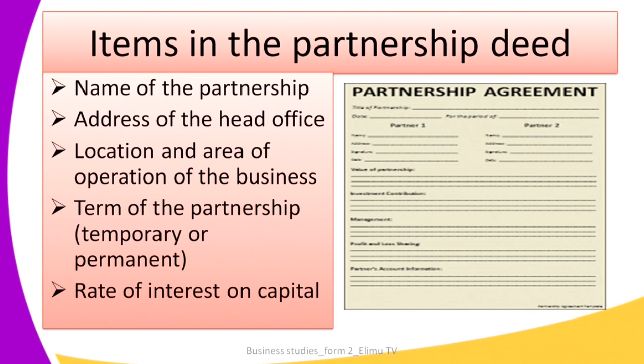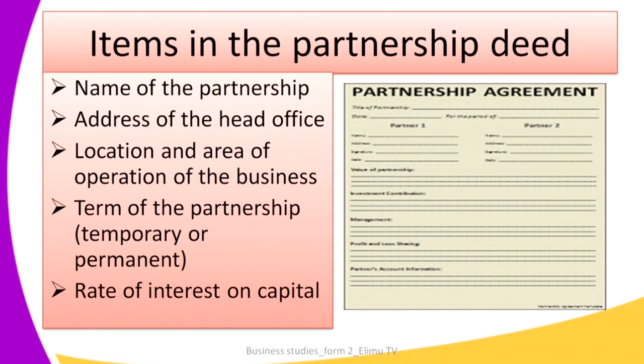Remember, I've told you that a temporary partnership only operates for a short period of time, and after that it is done away with or dissolved. A permanent partnership operates as long as possible unless there comes a circumstance whereby the partnership has to be dissolved. But if not, then it continues to operate as long as possible.